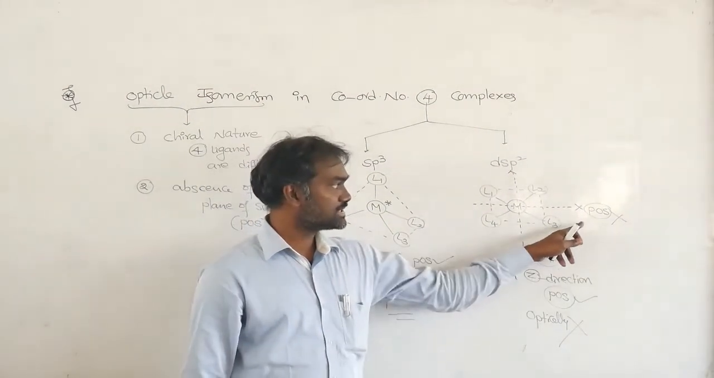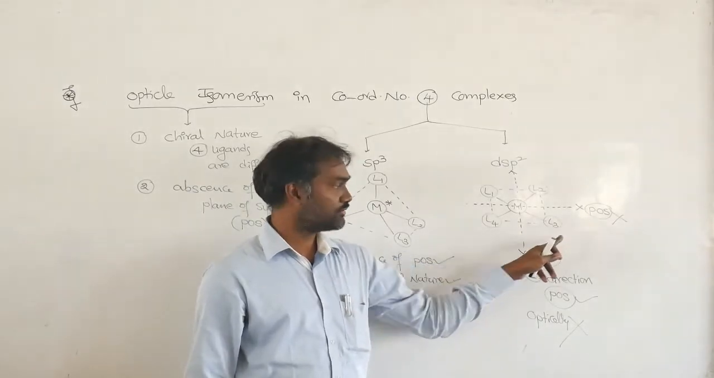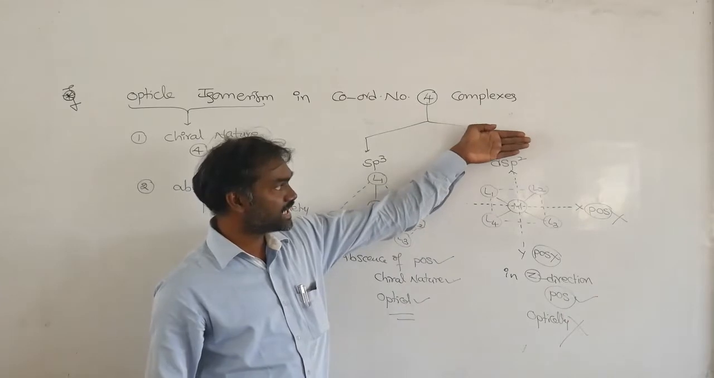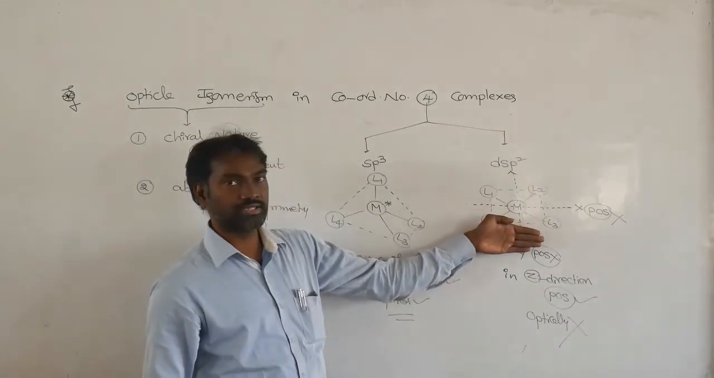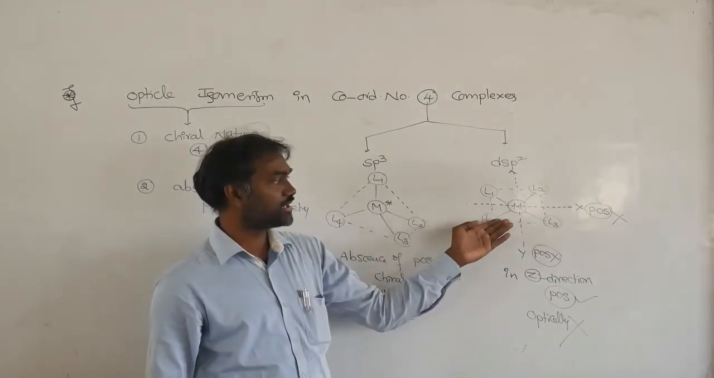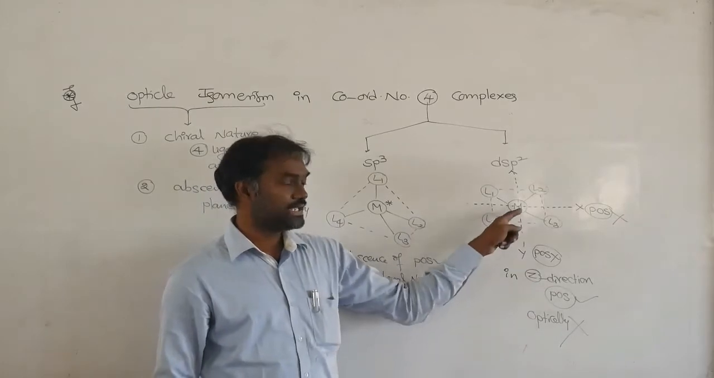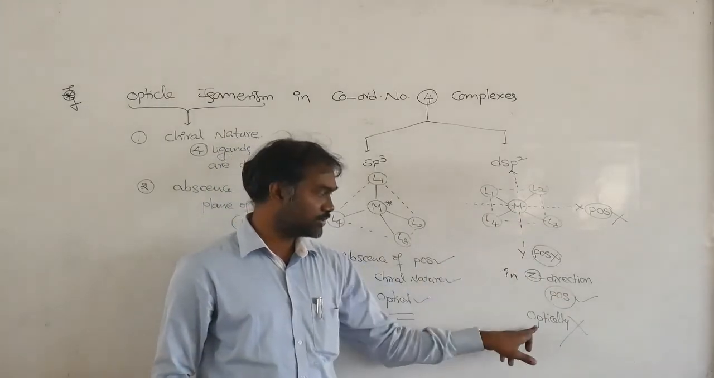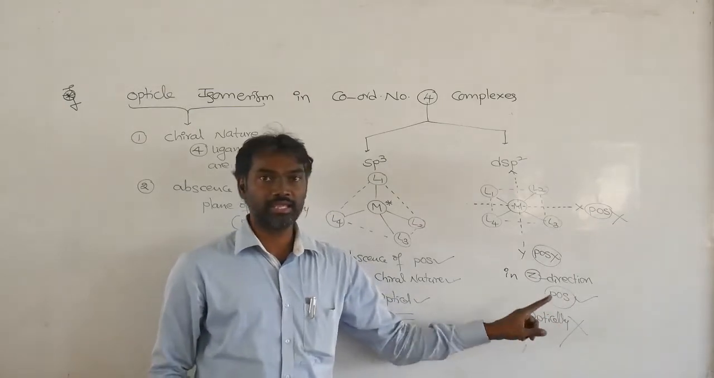In the X-axis, plane of symmetry is not there. Y-axis is not there. Z-axis means inside the board we are cutting, that is the Z-axis. So you are getting two equal halves. If planar symmetry is possible in any axis, directly you can tell that it is optically inactive.